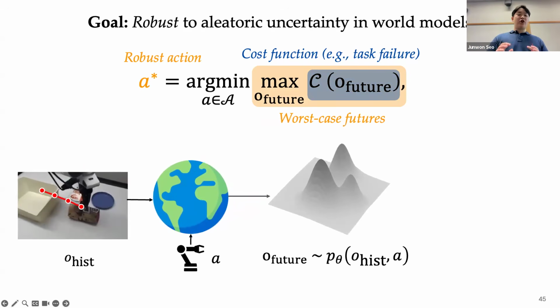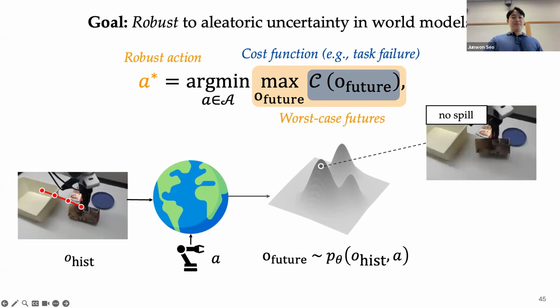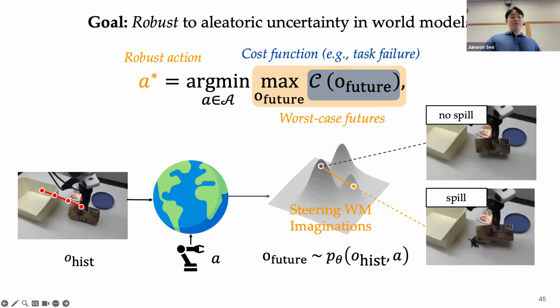So we can view this inner optimization as steering the world model's imagination toward outcomes that maximize the cost of the futures while preserving plausibility of the imagination. For example, a nominal sample may have imagined that no beans are spilled at first with the same action. However, given the distribution of the outcome after steering, the world model may reveal a failure outcome with the same action that is still plausible under the given robot action.